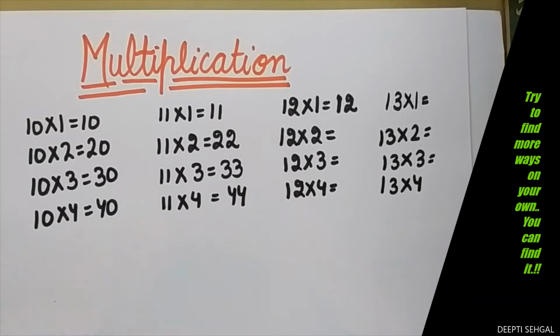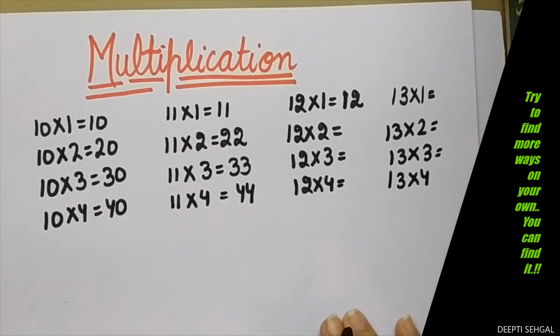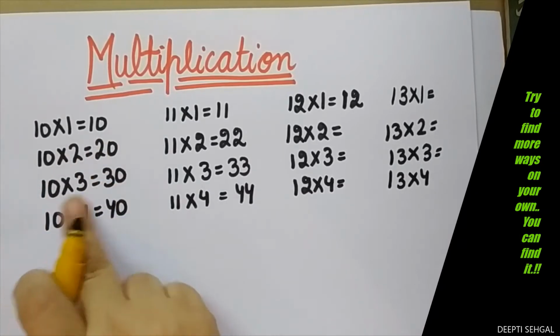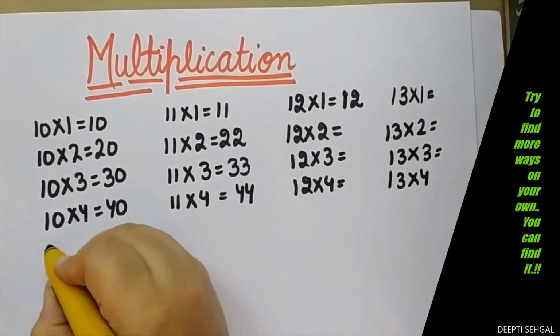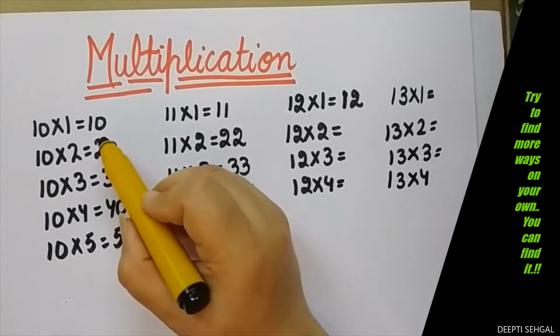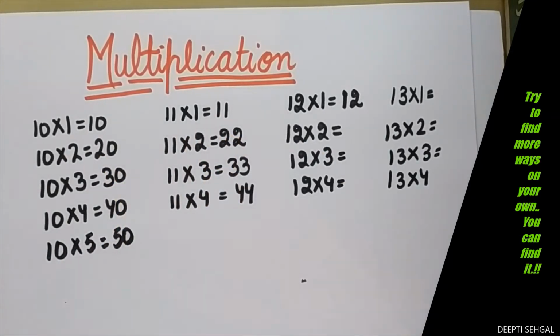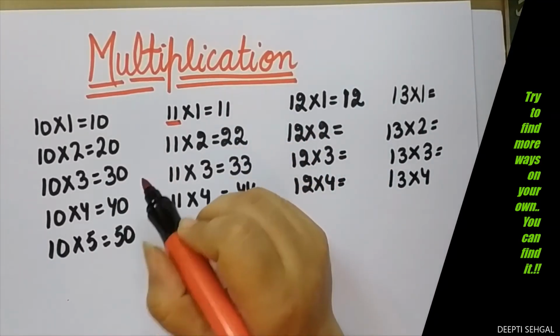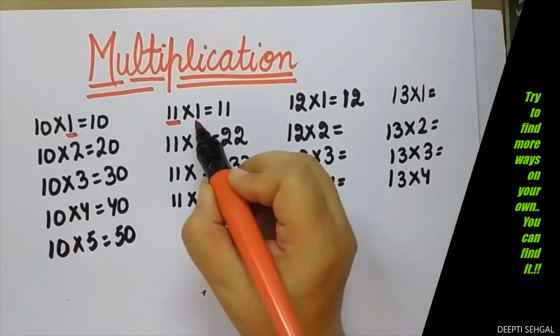So what I used to do, I used to write the table of 10 first, like this. 10 ones are 10, 10 twos are 20, 10 threes are 30. It is very easy. 10 fives are 50. And then when I used to write the table of 11, I know that it is ones every time.